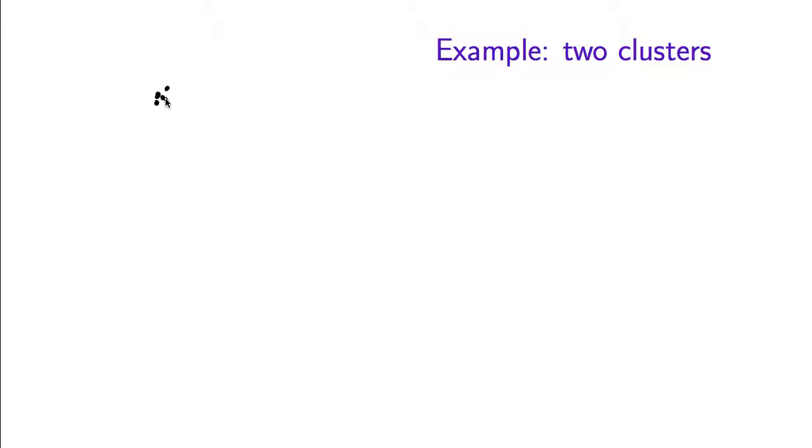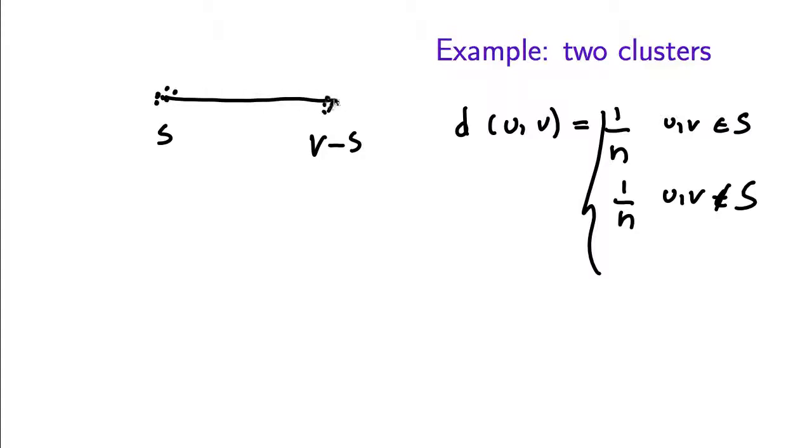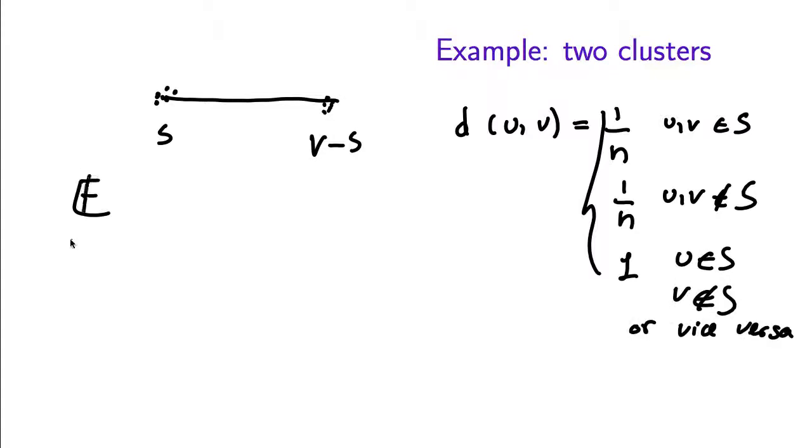Suppose that there are two sets, S and V minus S, and our distance d is defined so that the distance is very small, let's say 1 over n, if u and v both belong to S. And it's also very small if neither of them belong to S, so if they're both in V minus S. But the distance is much larger, let's say it's 1, if u is in S and v is not in S, or vice versa.